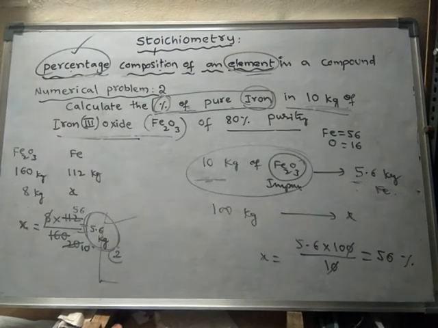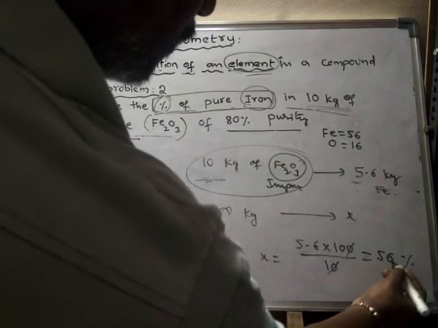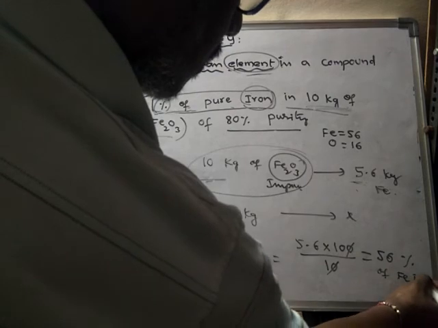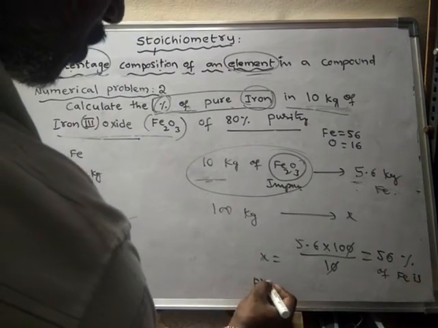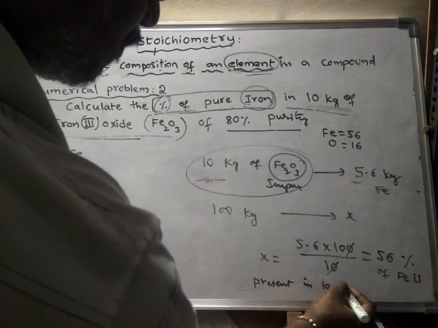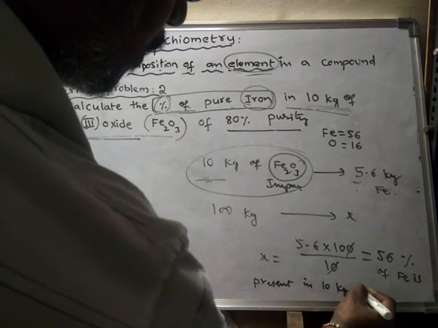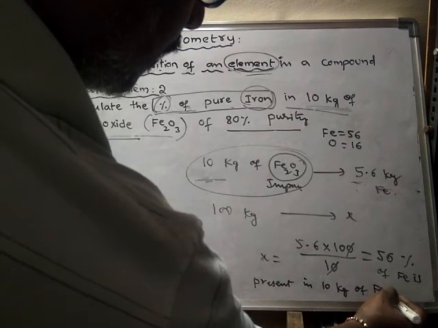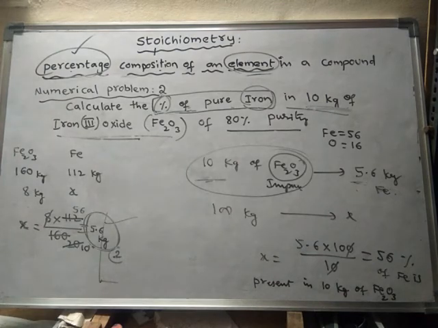So finally, 56% of iron is present in 10 kg of impure iron oxide.